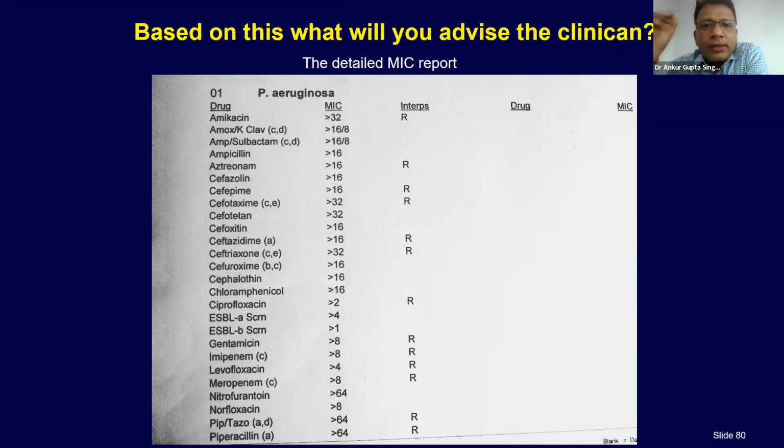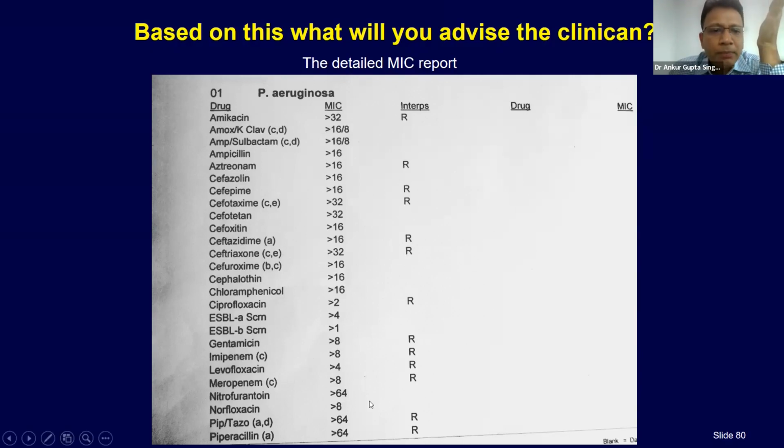I think if everything is resistant, you should tell the microbiologist, ma'am, please don't give me S, I or R, sensitive, intermediate, or resistant. Tell me the actual MICs. So please ask for actual MICs from your microbiologist. Now, suppose imipenem, meropenem, what is the breakpoint for Pseudomonas? 4. Anything more than 4 is resistant.